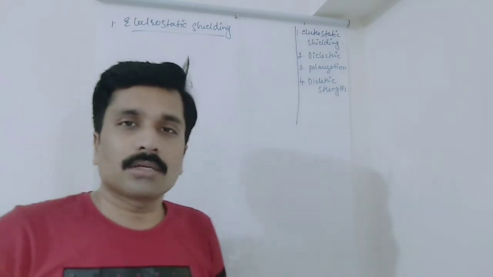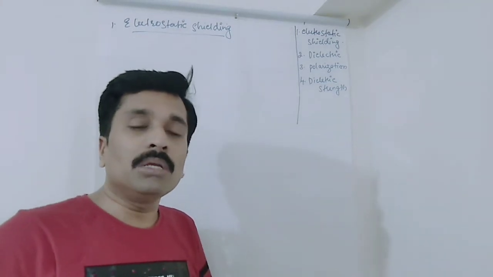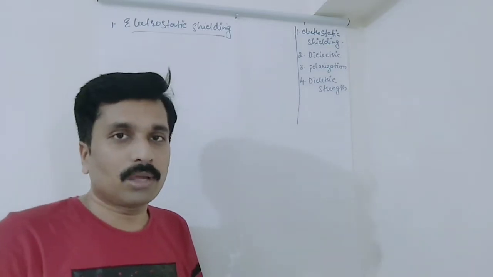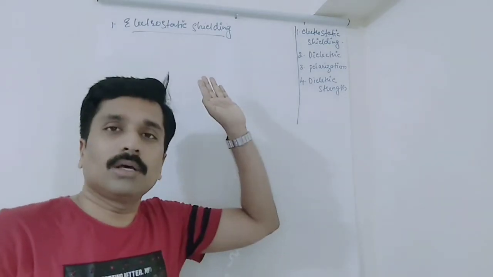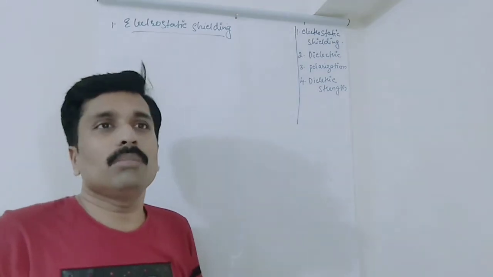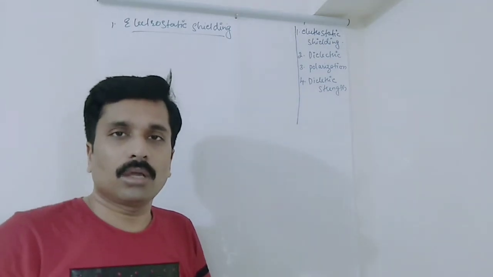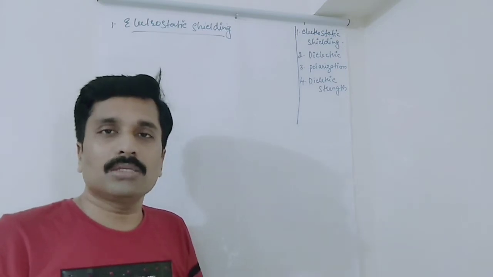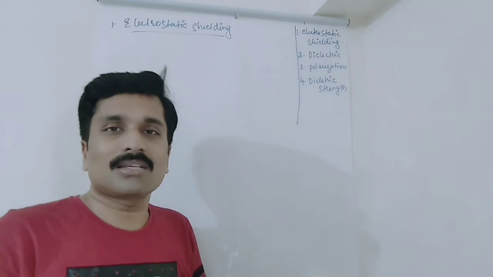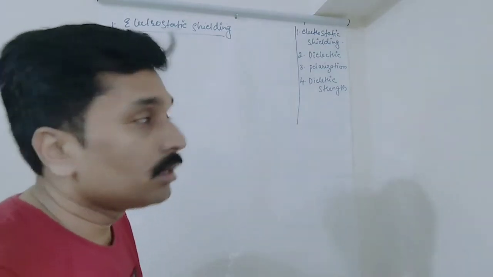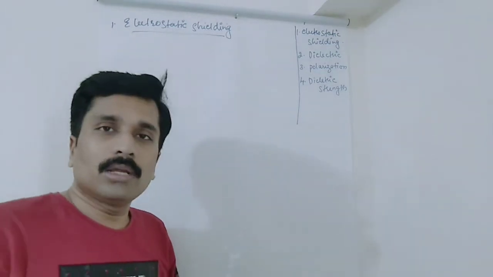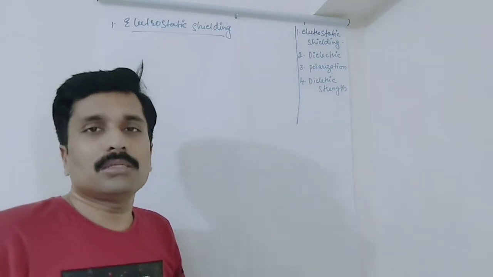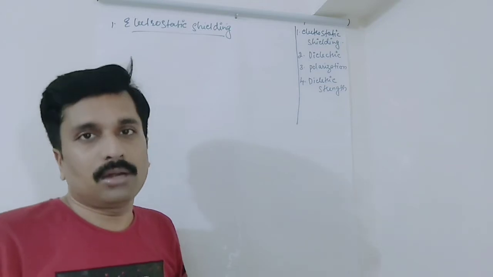In the last class, I already told you what we mean by electrostatic: the charges at rest. Today we are going to discuss the shielding process. Shielding means protection. Electrostatic shielding means we are going to protect a space or a region from the external electric field. It is the process of protecting a region or a space from an external electric field.